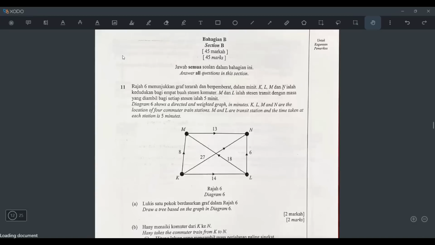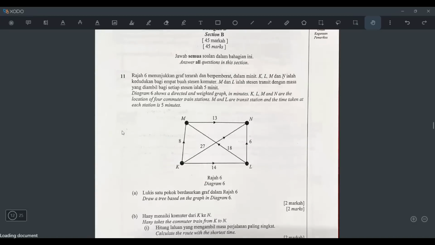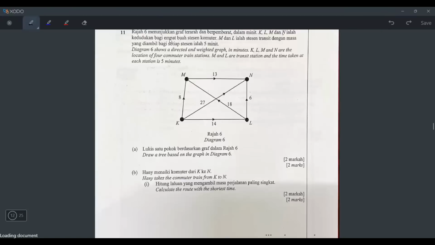Okay, now we move into section B territory. So section B also you have to answer all the questions. So let's just go. Number 11. Diagram 6 shows a directed and weighted graph. Directed means got direction. It means it's like one way, one way, one way only. Weighted means got labeling.